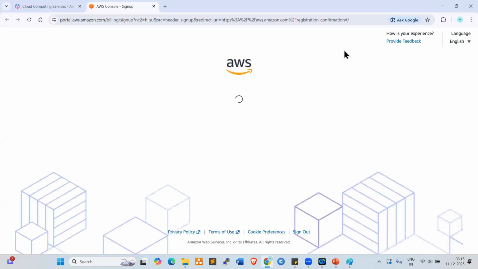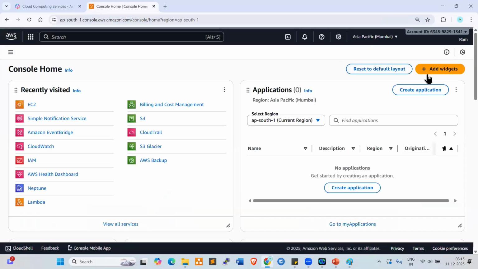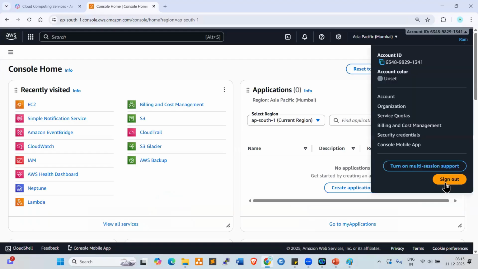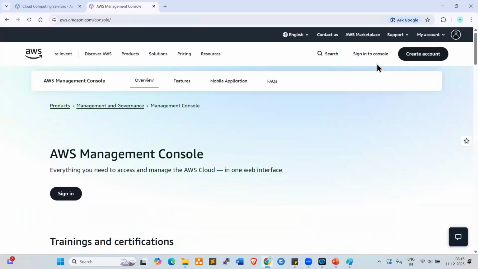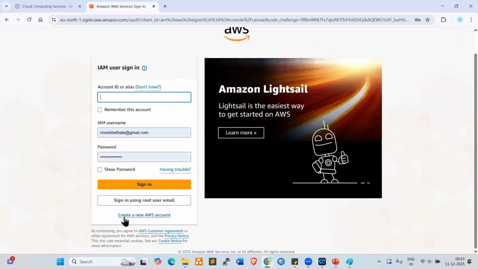Look here, everyone. I already saved my credentials, that is why I'm able to log in. I just want to sign out here. So click on sign in to console, for example. Scroll down here. What is this? Create a new AWS account. Click on this.